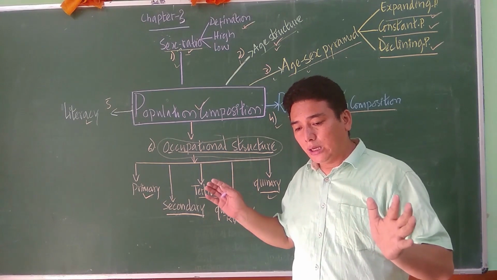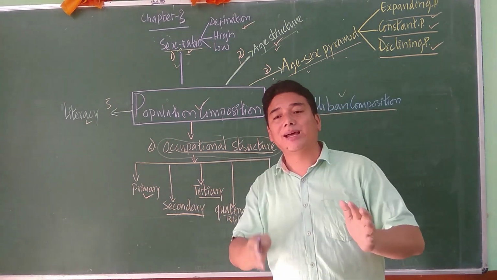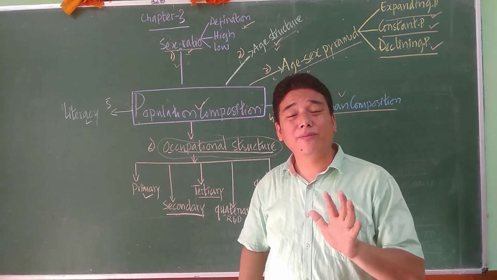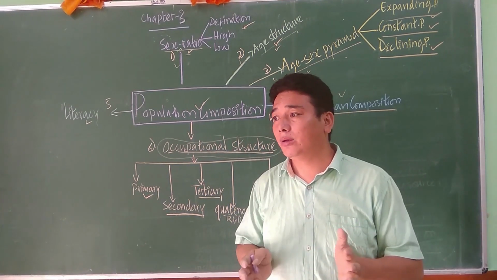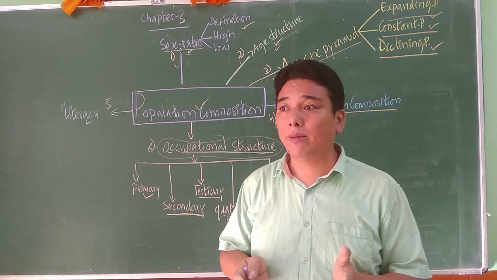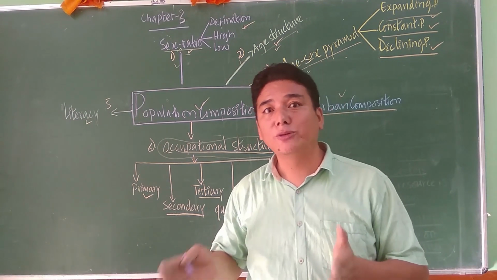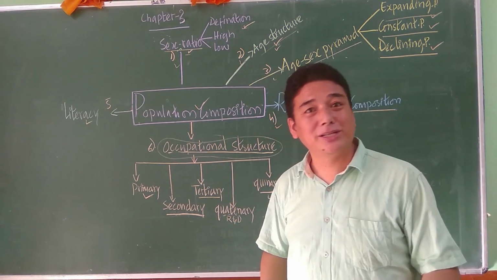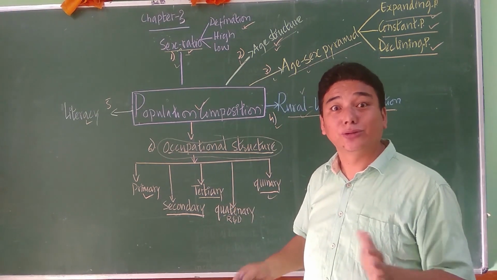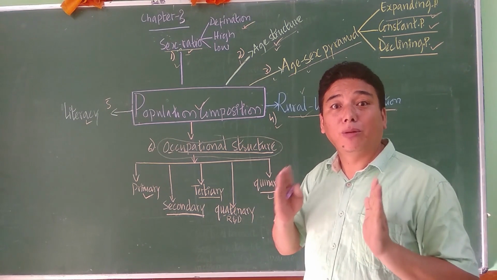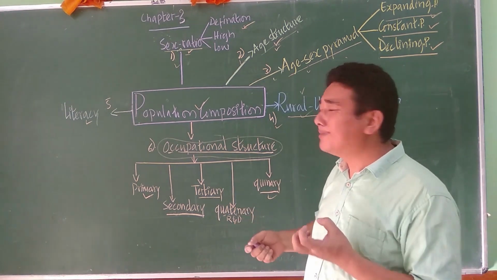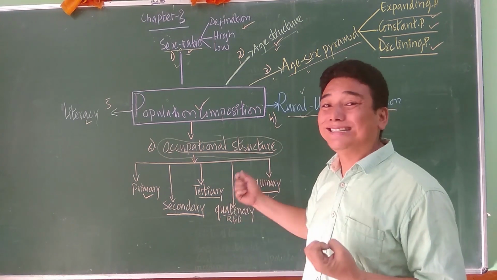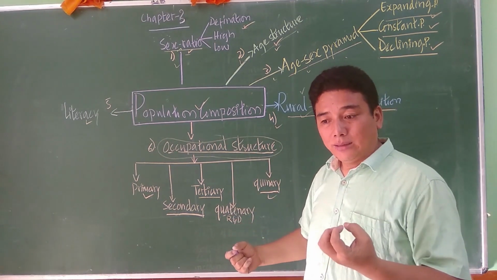But since you are in class 12, this whole chapter itself may come for 5 marks questions. For example, discuss the compositions of population. So these six are the population composition, and you have to keep it in your mind. Is that okay? And then 1 mark questions may be asked from the inside topics.